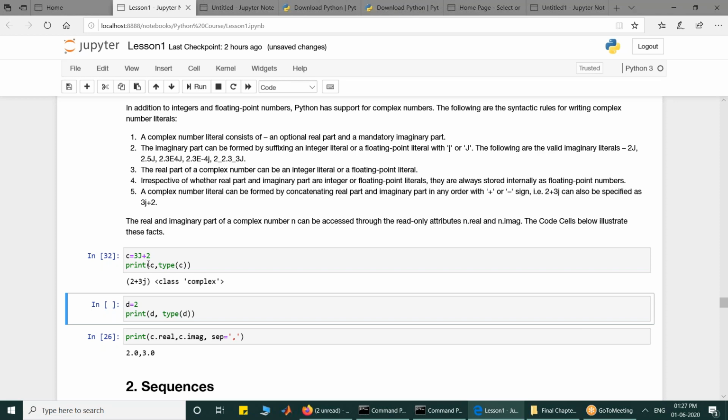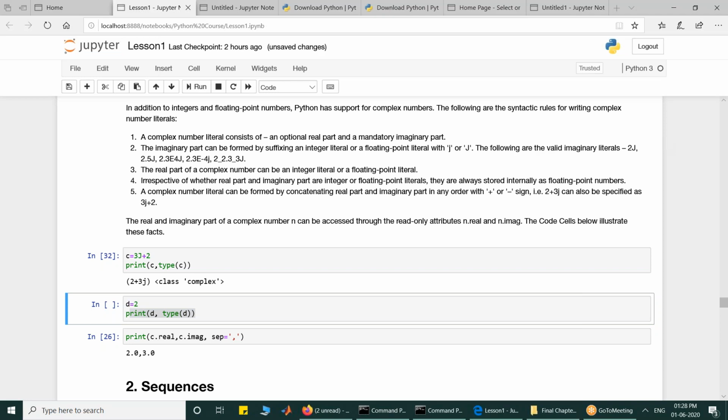But if I write d is equal to 2, can everybody type in the chat box what will be the output of print d and type d? Will it be a complex number? Just quickly type in the chat box. When I write d is equal to 2, will it become a complex number?